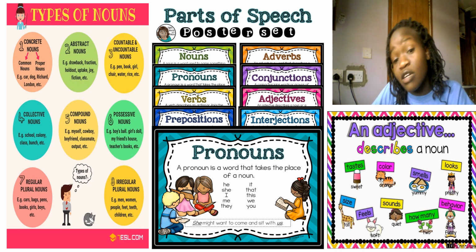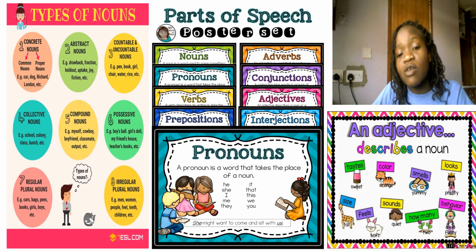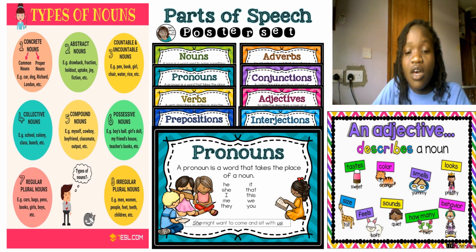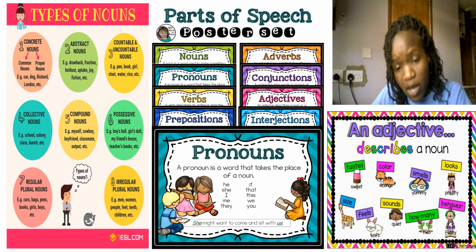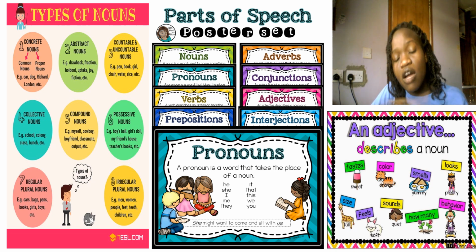First, we ask ourselves, what is a noun? A noun is a naming word. A noun can be a place, a thing, an animal. For example, doll, dog, man, a tree. Those are examples of nouns. And we also have various types of nouns, including collective nouns, the countable nouns, the uncountable nouns, the abstract nouns, the concrete nouns, and proper nouns.